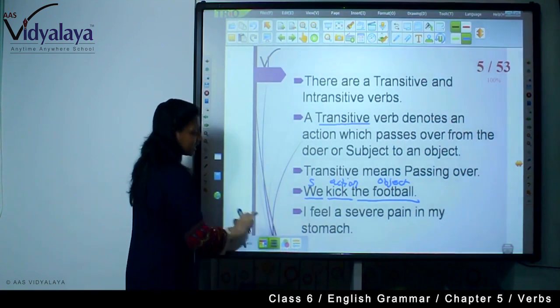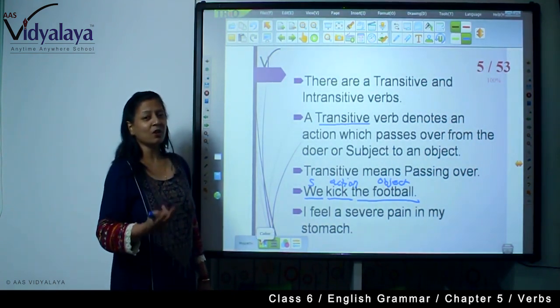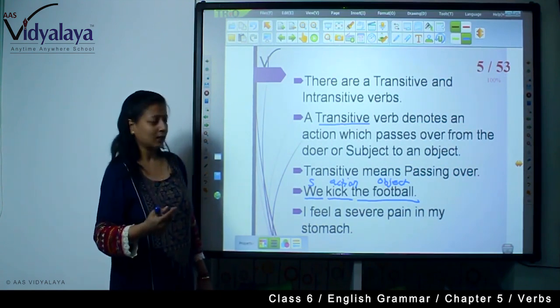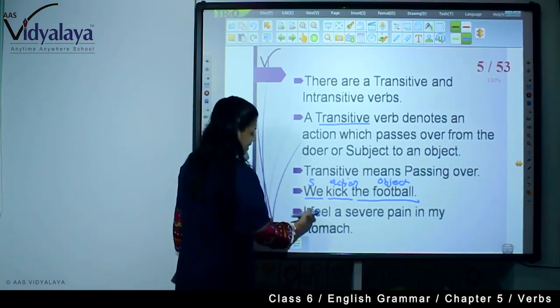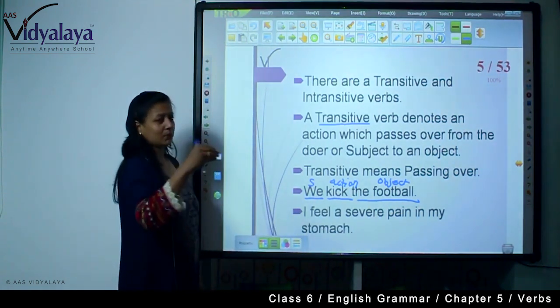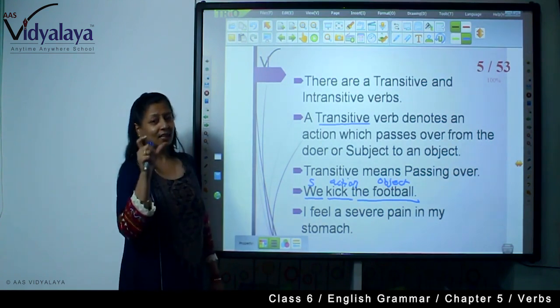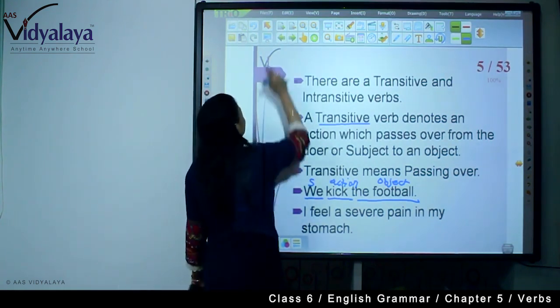I feel a severe pain in my stomach. I feel what? Severe pain. Here also, I is the subject, feel what? A severe pain. So the action is passing over to an object. In this way you are seeing transitive verbs.